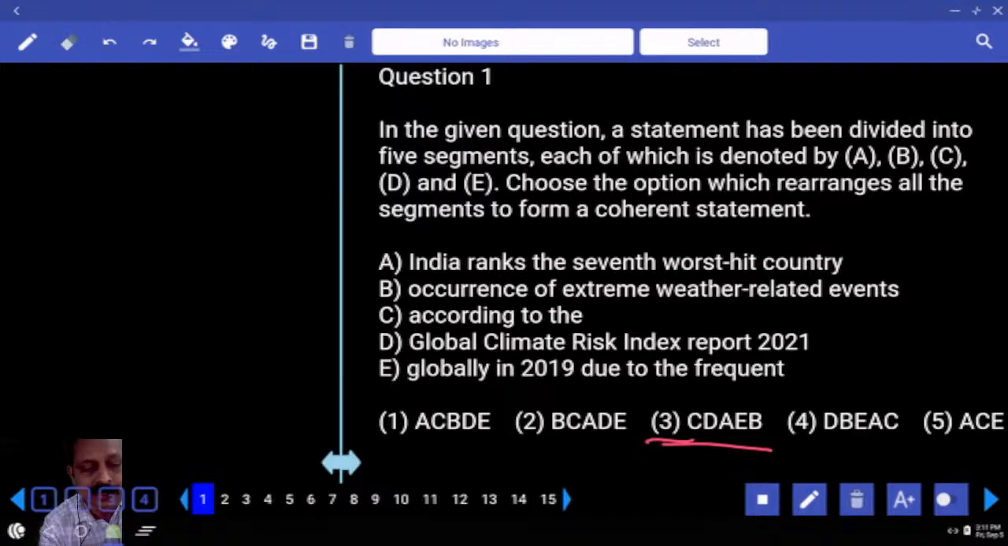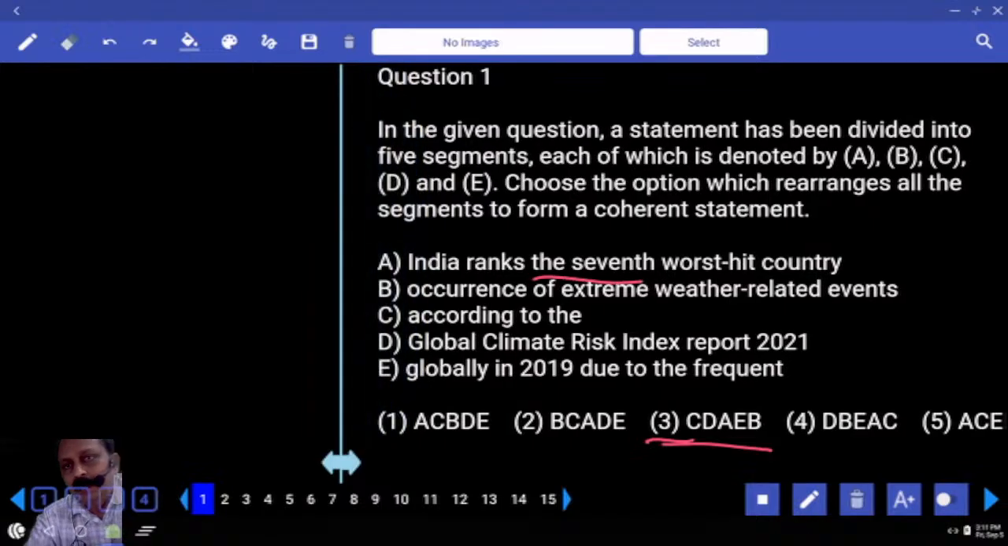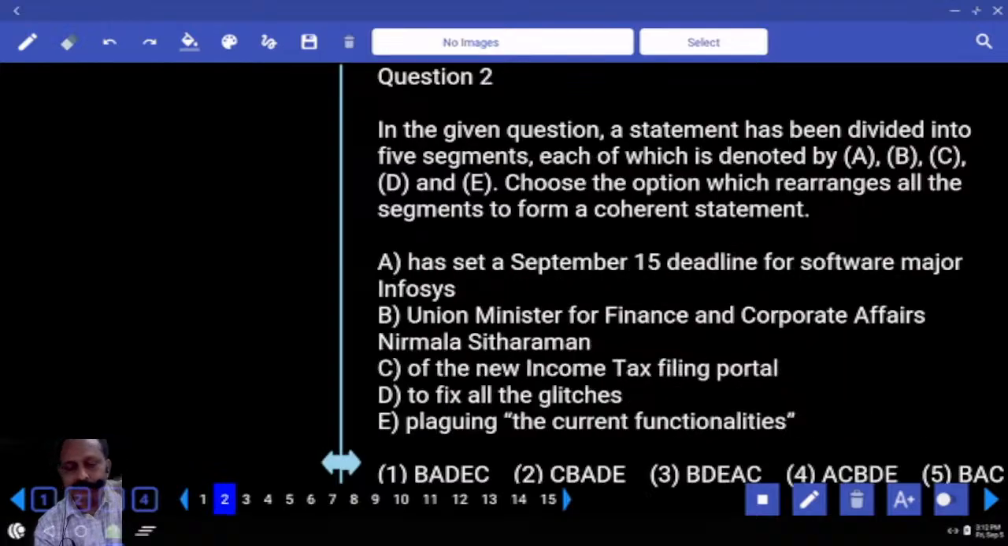Underline the seventh. Tell me why should you underline? First, second, third, they are ordinal numbers or not? Before ordinal numbers, we should use the definite article the. That you have to recollect. Worst hit, let us see anything else. Other words are easy words, I suppose. Shall we go to the next question?